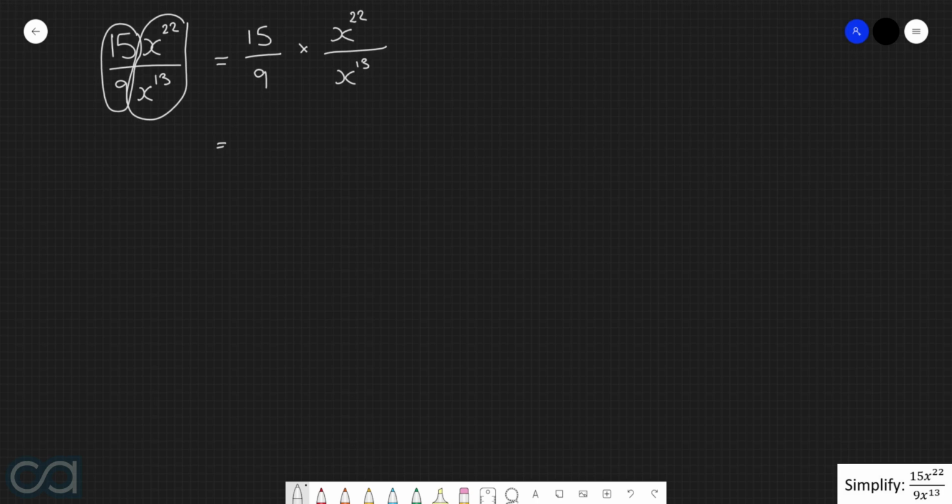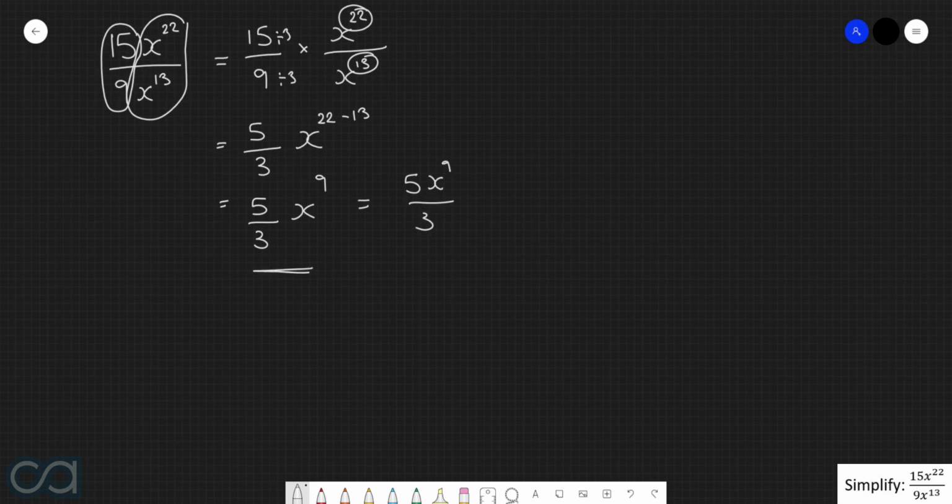First things first, 15 over 9 can get simplified down by dividing both the numerator and the denominator by 3, in which case we then get 5 over 3. And then, because we are dividing the bases of x, we are going to subtract the powers. So in other words, we're going to have x to the power of 22 minus 13. This here simplifies into 5 over 3 multiplied by x to the power of 9, or, in other words, you can also write this as 5x to the power of 9 all over 3. But either of these two forms for your answer is 100% fine.